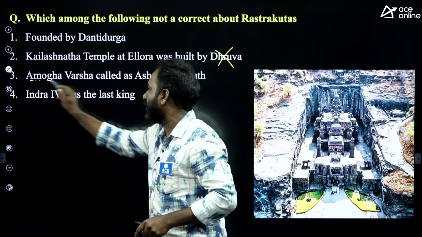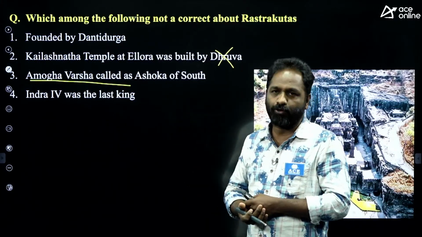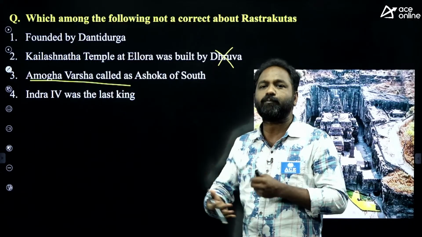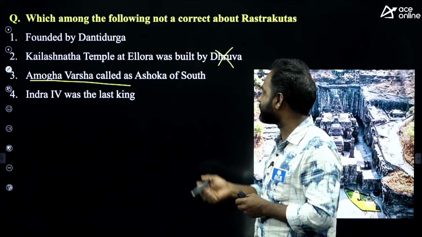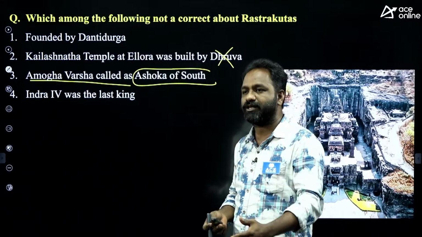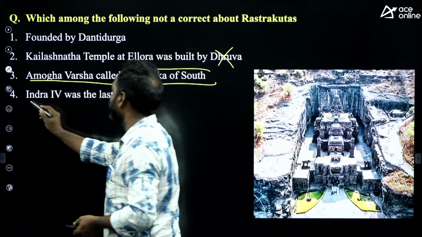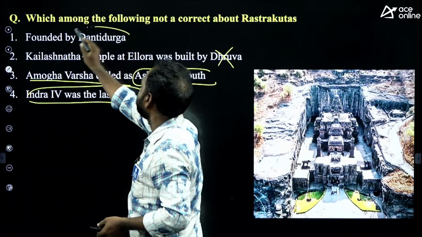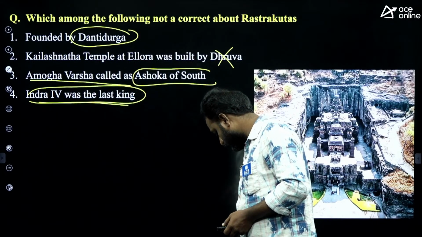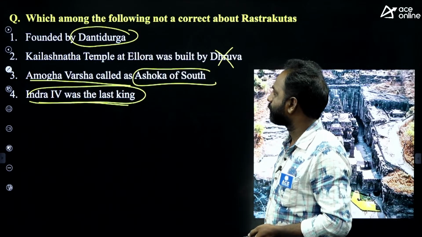Out of all the Rashtrakuta kings, one of the greatest is Amogha Varsha. He patronized Buddhism, and he was also a poet. Amogha Varsha was considered the Ashoka of South. There will be a question in the examination: which among the following was considered the South Indian Ashoka? Amogha Varsha, who belongs to the Rashtrakutas. Dantidurga was the first king, and the last king was Indra IV. Yes, Ajanta and Ellora.